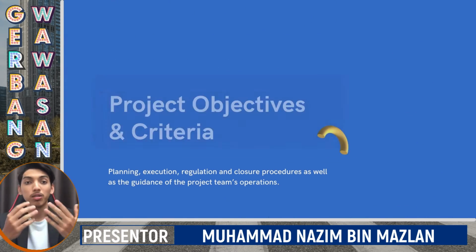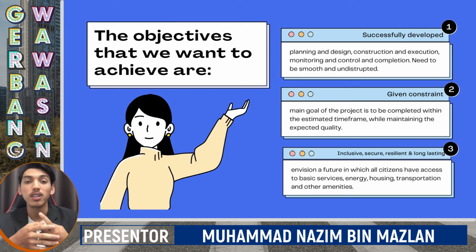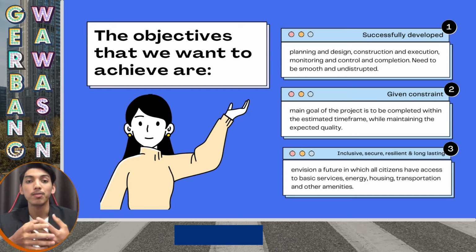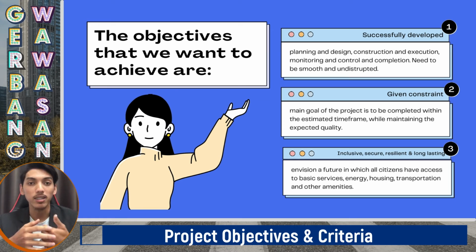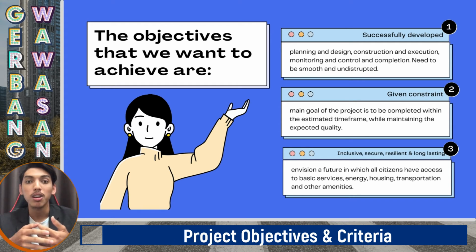The objective that we want to achieve at Gerbang Wawasan is first, successful development. There are 5 project lifecycle phases that are equally important, which are planning and design, construction and execution, monitoring, control and completion. The success of a project is determined by the smooth and uninterrupted development of all the above phases.